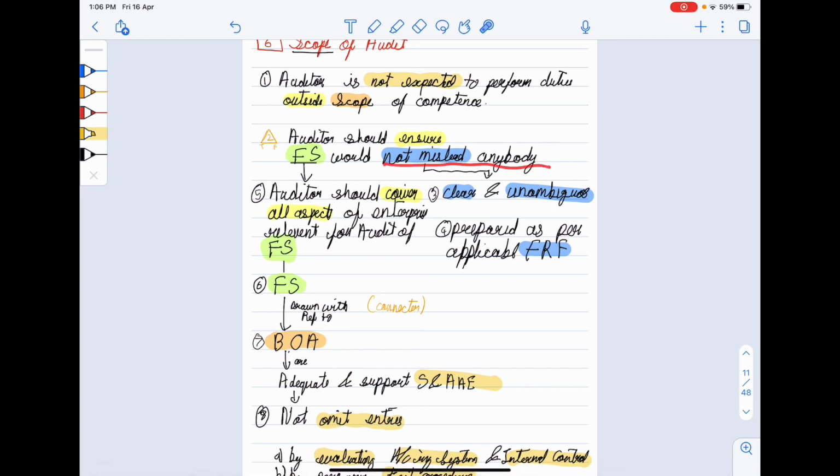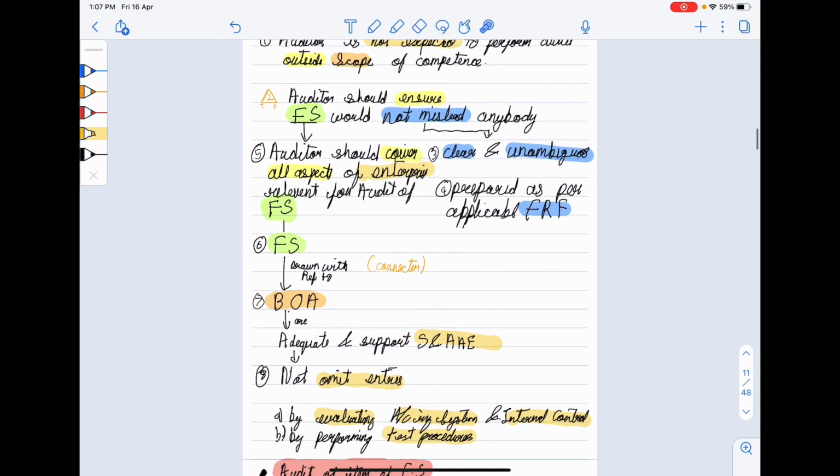It won't mislead anybody when it is clean and unambiguous and is prepared as per applicable FRF. And auditor should cover all aspects of enterprise relevant for the audit of financial statement. All aspects of enterprise relevant for the audit should be covered. Auditors should cover all aspects, should not leave any aspect. Whatever is relevant for audit of financial statement, he should cover all those aspects.